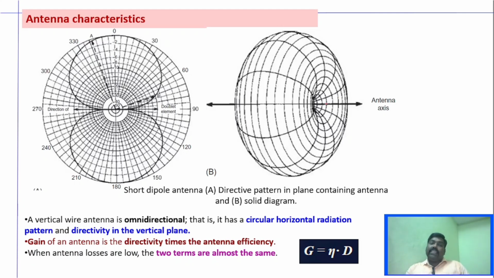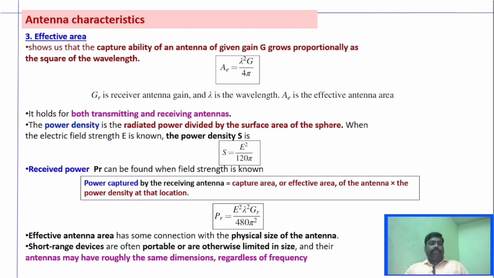Whereas we can relate this directivity to gain. That is, the gain of the antenna is directivity times the antenna efficiency. We can see there is a relationship between gain and directivity, where we can represent it as G equal to efficiency times directivity. Whenever there is very minimum loss, directivity and gain will be almost the same. Apart from this, there is another important factor, which is received power.